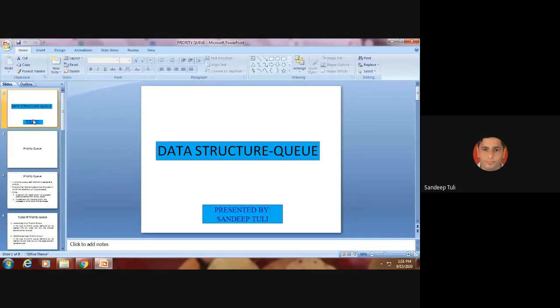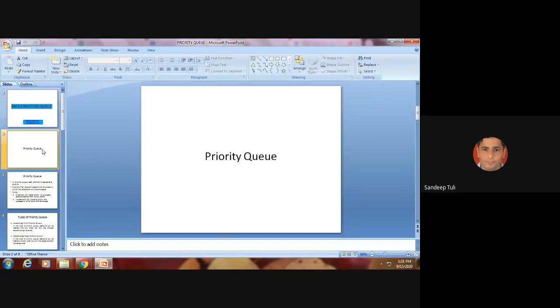So priority queue we are starting, and it is the last topic of this queue. Like we have seen till now, simple queue, circular queue and double-ended queue. In double-ended queue there are two different types. Can anybody tell me the different types of double-ended queue? Input restricted and output restricted. Very good. These two different double-ended queues we have seen. Now the last one is priority queue.